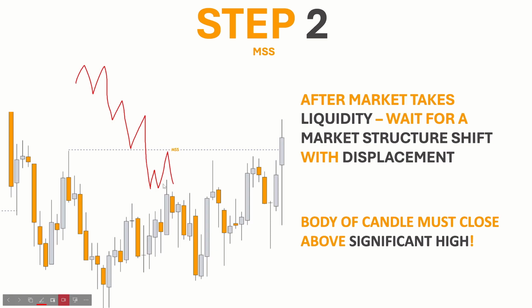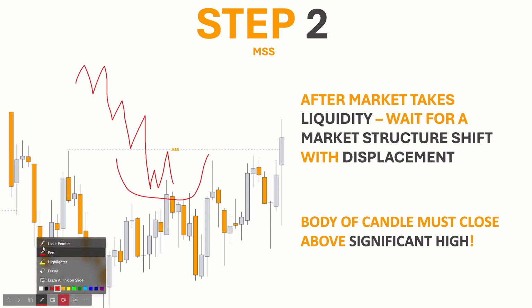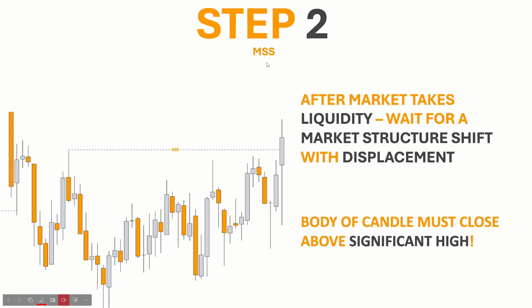This is our market structure shift. As market shifts in structure, market changes character, we get a change of momentum. Whereas we had all this downwards momentum, we're starting to get a shift in momentum towards the upside now. Let me just clear all this for you. So once we get a change in momentum, that's how we know it's a market structure shift. However, there are a couple of criteria to a market structure shift.